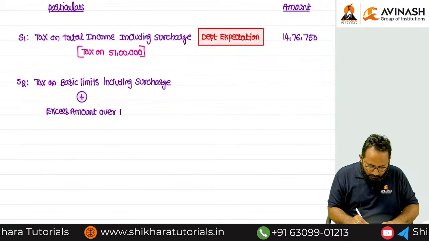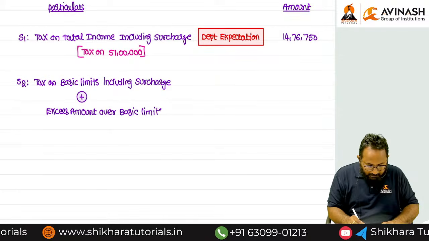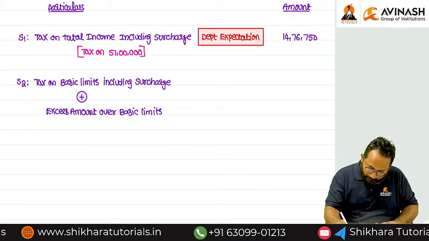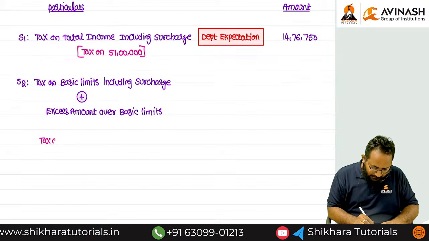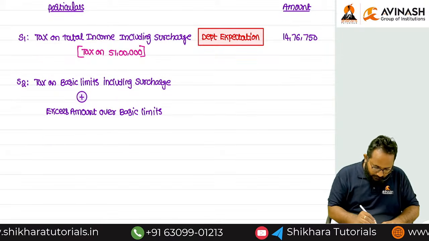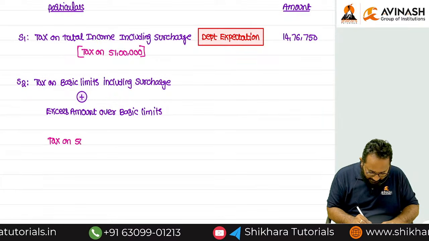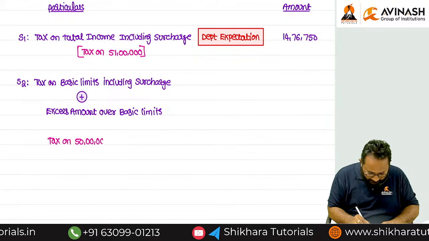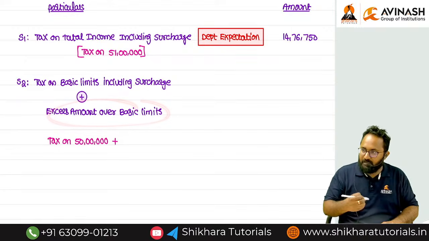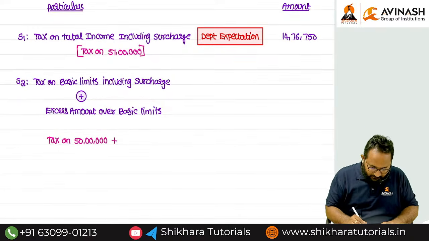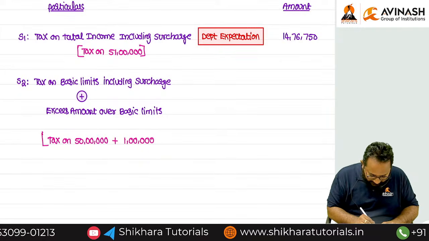Please compute these things properly. What is the basic limit in this question? Tax on 50 lakh including surcharge. But unfortunately, on 50 lakh there is no surcharge. Plus the excess amount over the basic limit. How much excess do we have here? 1 lakh. Now please listen carefully.